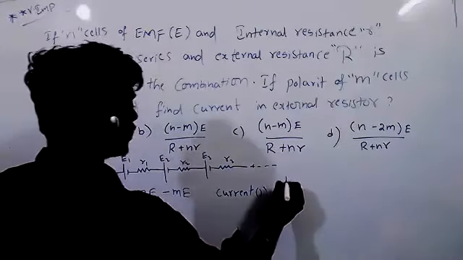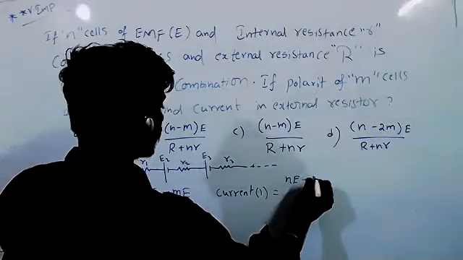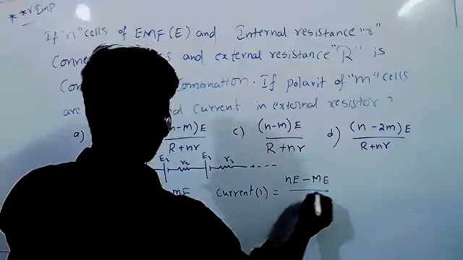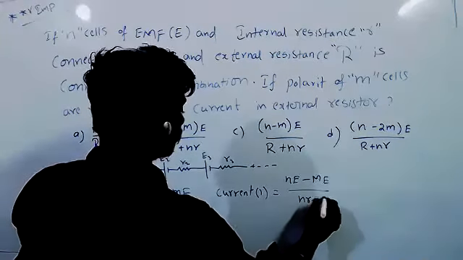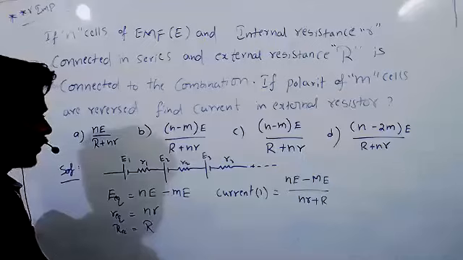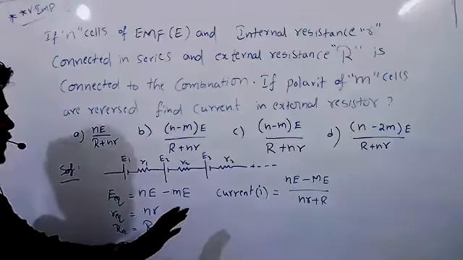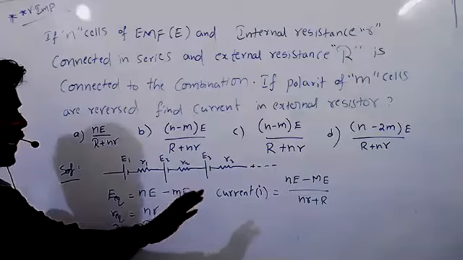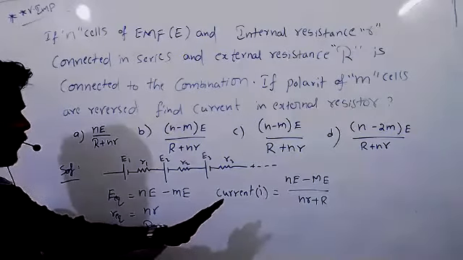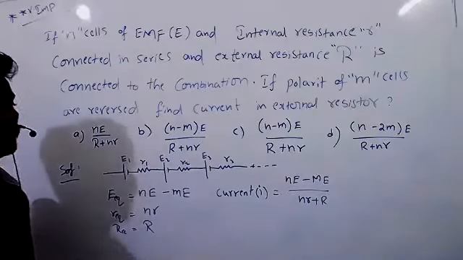So E equivalent Ne minus Me by nr plus R. But see once, the actual answer is this: Ne minus Me by nr plus R, when we are solving.